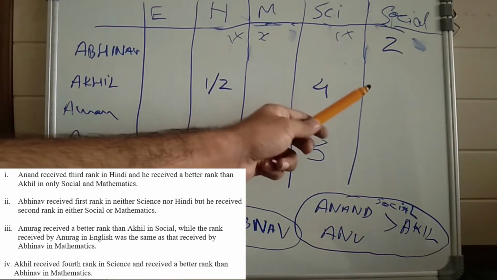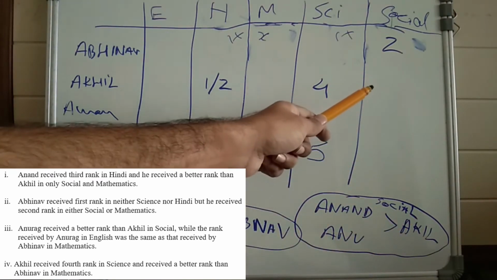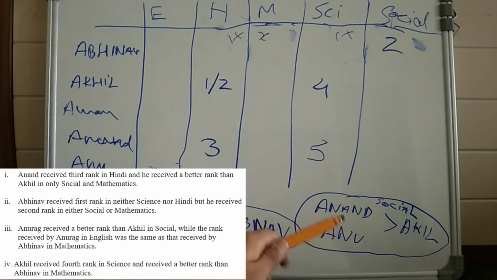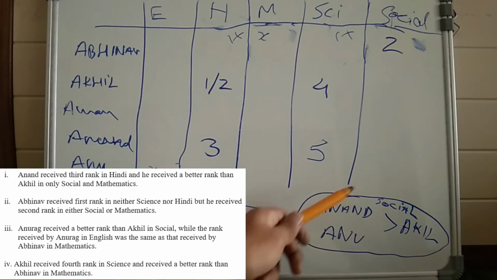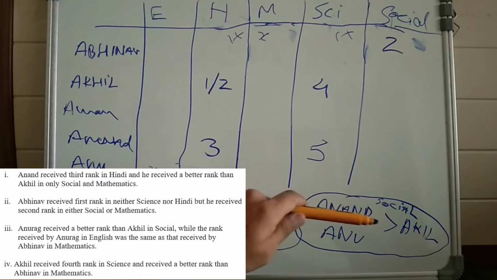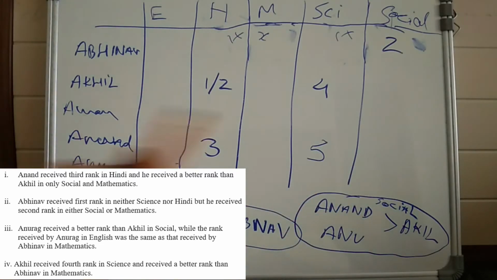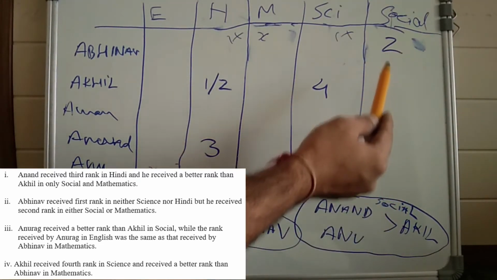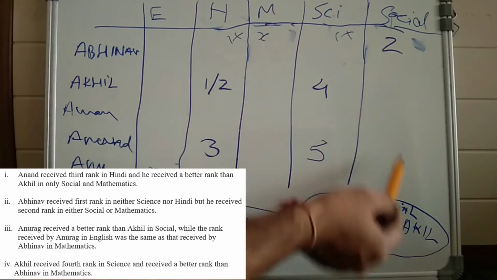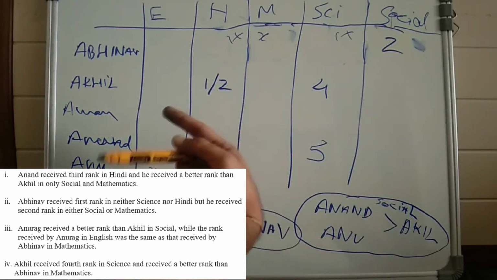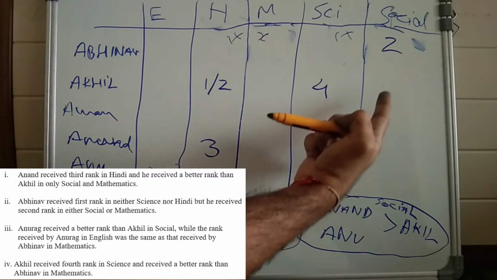Can Akhil get three? If Akhil gets three, then Anand and Anurag must be better than Akhil. So Anand and Anurag must get one or two in any order, which is not the case because 2 is already taken by Abhinav in social. So 2 can't come in this column, right? So Akhil can't get 3. Can Akhil get 4 over here?